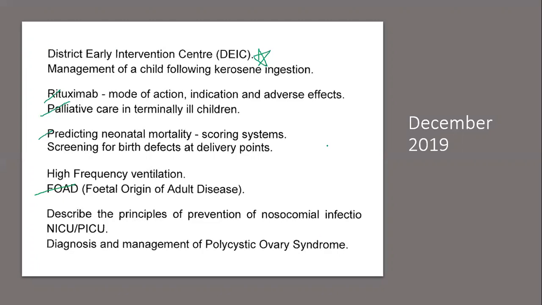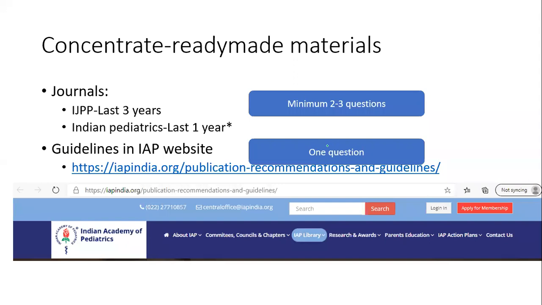What about the remaining 10 to 15 questions? For that, you need some extra preparation. So concentrate on ready-made materials. What are the ready-made materials available for you? It's Indian Journal of Practical Pediatrics, Indian Pediatrics, even Indian Journal of Pediatrics can be included. At least the last 3 years of papers. Suppose for the coming theory exam in DNB, you can read the past 3 years, say 2017, 18, 19 and 2022 issues are available, and they are available free for download on the IJPP website. You can go and download it easily.